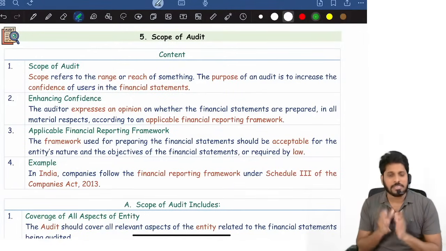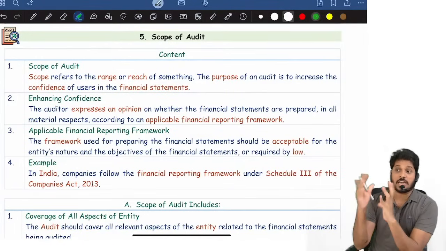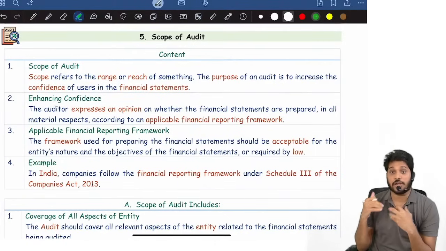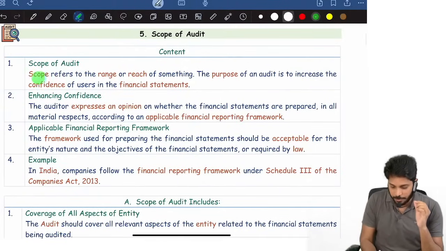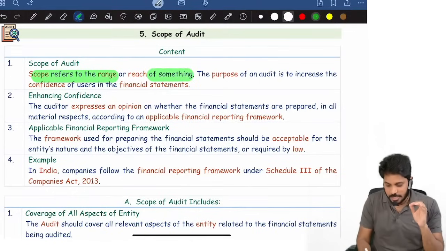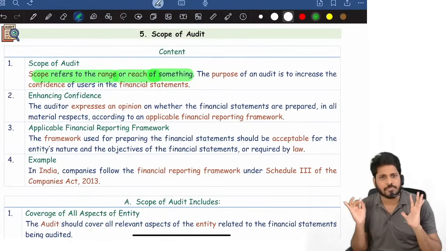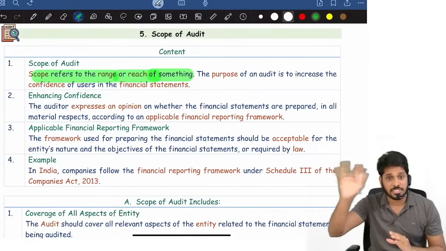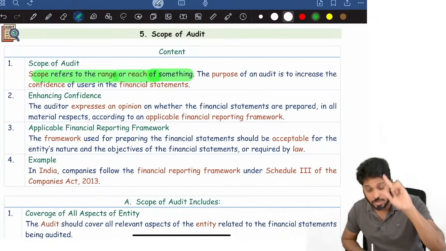Now, what do you mean by scope? Scope means what is covered in the audit. Scope means what the auditor will do as a whole. Scope refers to the range or reach of something. Very important: scope means range or reach of something.